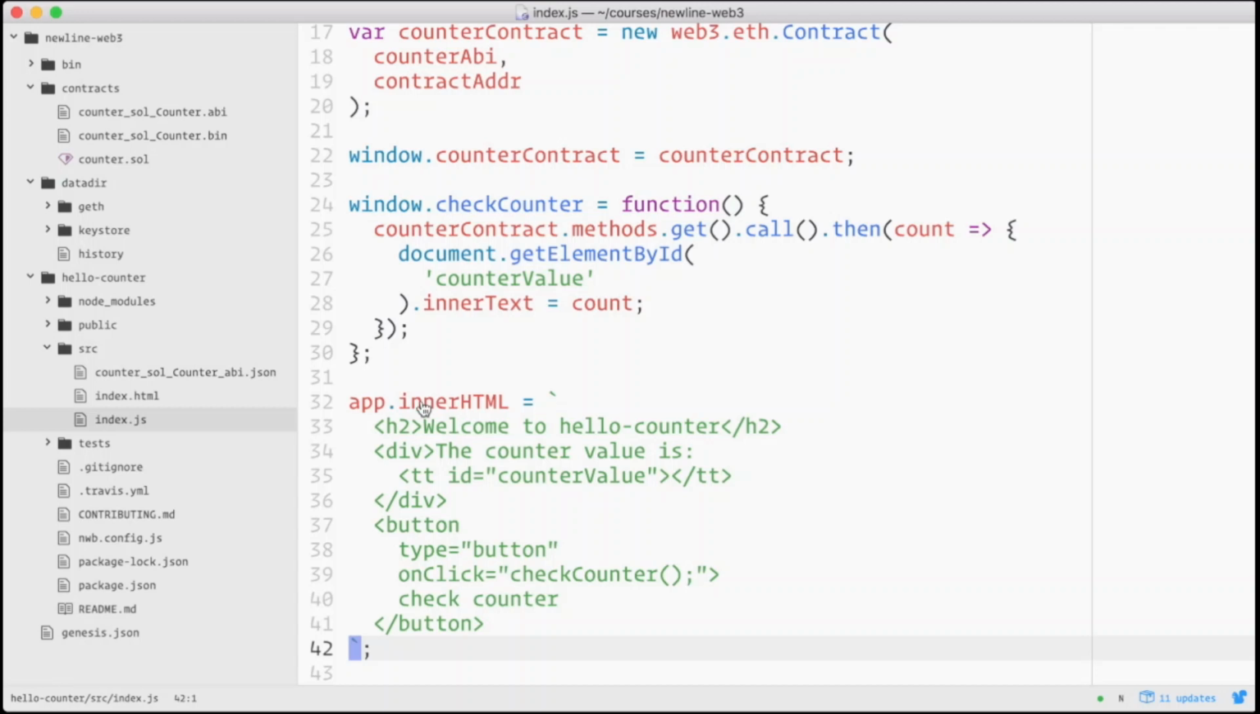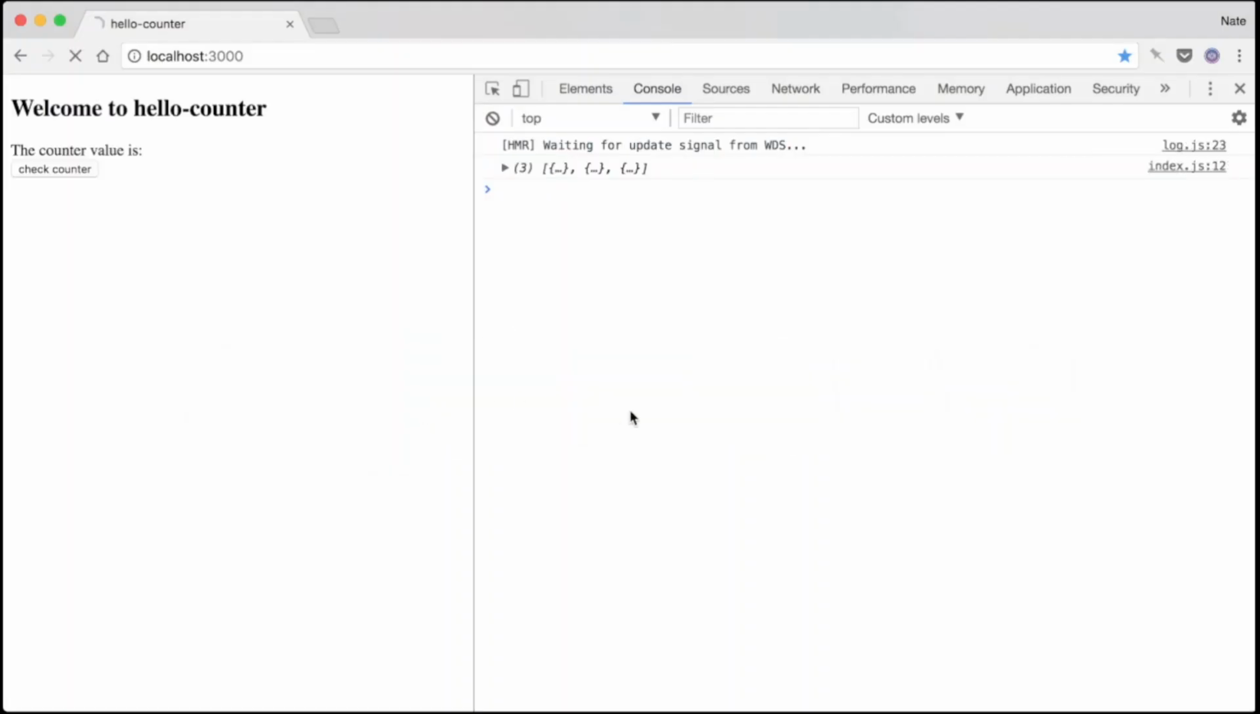Flip back to our browser and let's try it out. Great, it works. The next thing that we need to do is send a transaction from our browser to mutate that counter value. Now let's mutate our contract state by incrementing the counter. To do this, we'll need to send a transaction to the blockchain.